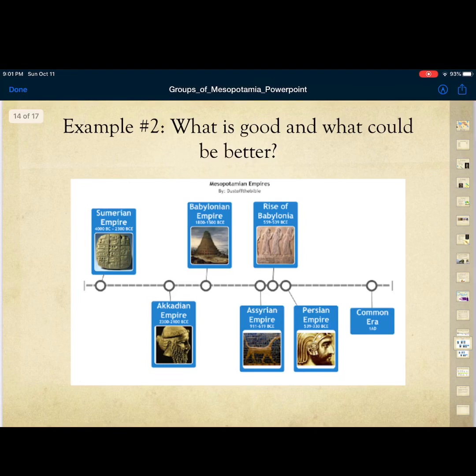This one as well is kind of generic, right? So you can see it does mention the Sumerians, the Akkadians, the Babylonians, the Assyrians, all these folks that we've discussed before. And I like the fact, I think the good stuff here is we've got some images, and that's always helpful, right? We're very visual creatures, human beings, right?